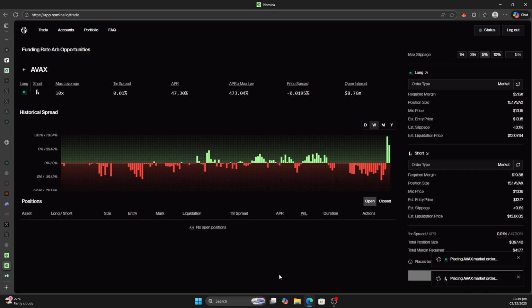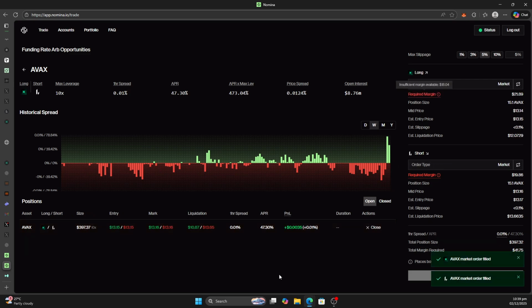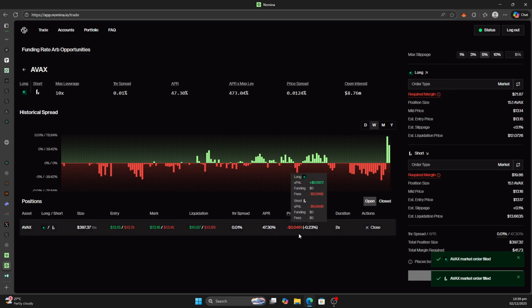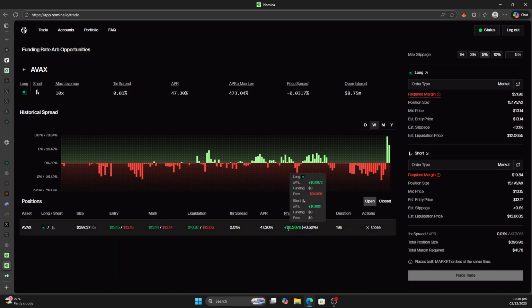So if I place the trade, okay, you see P&L. Now with this, you are delta neutral to a large extent. Imagine opening a long position, for example, you suffer from volatility if it ends up going short. I mean, a positive PNL as we speak.